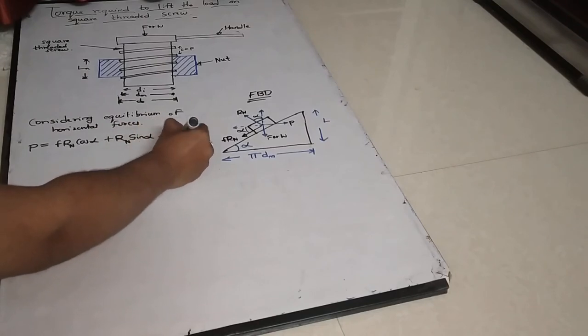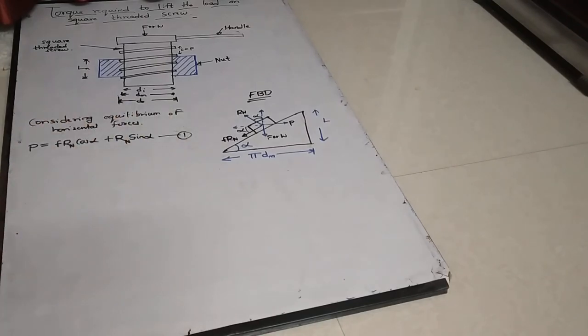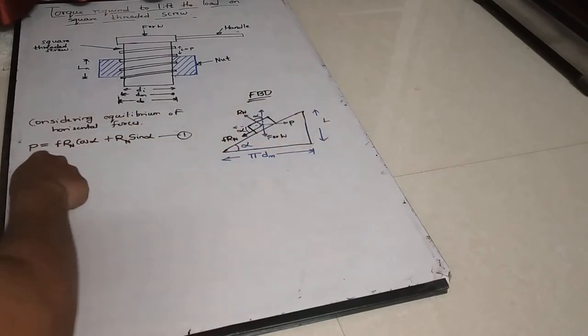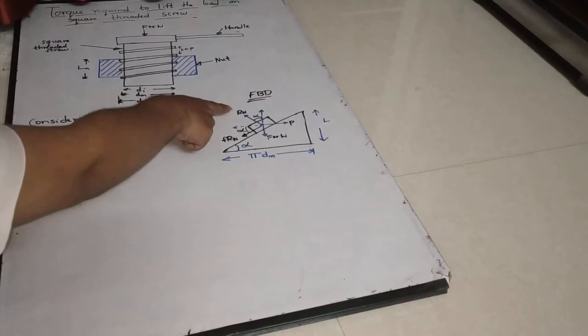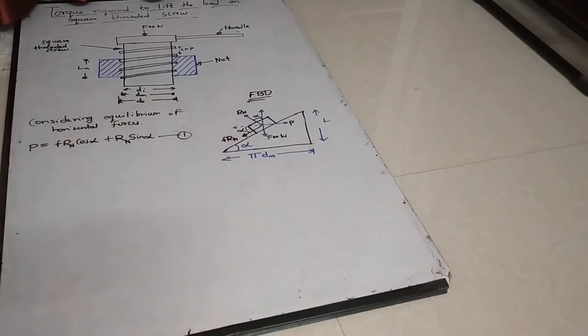So let us write it as equation number 1. P is equal to, once again, small f Rn cos alpha plus Rn sin alpha.